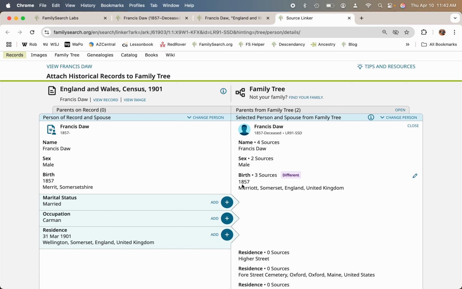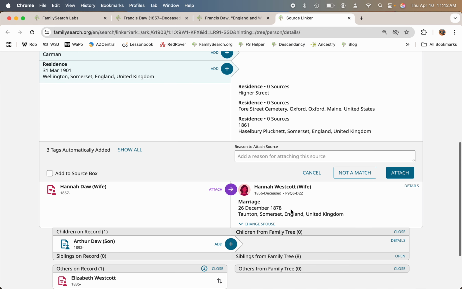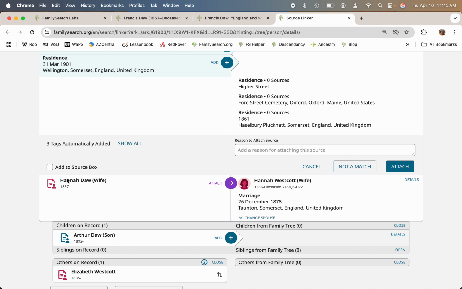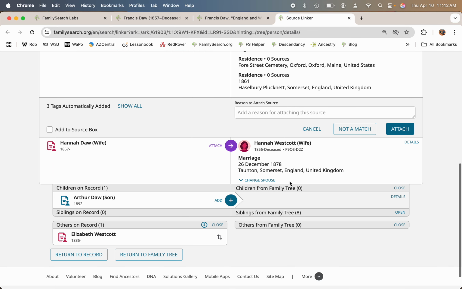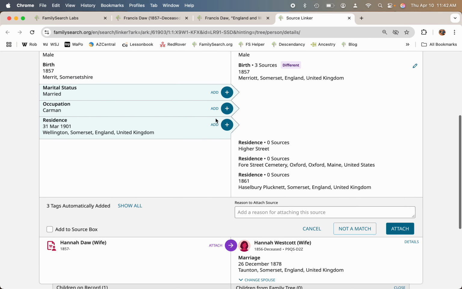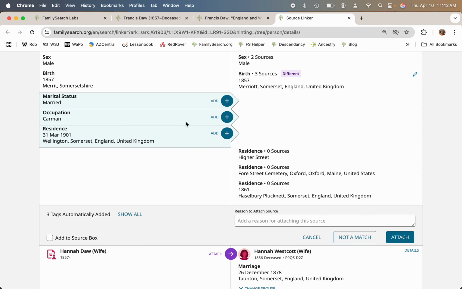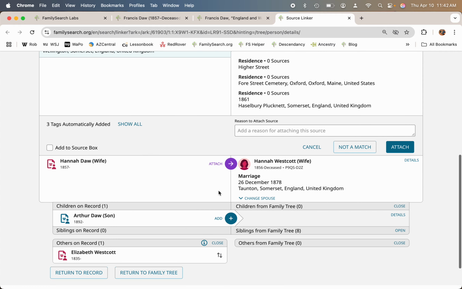We have two Francis Daws that were born in the same place, and they do have a Francis Daw who was also living in the same place. So if all of this is correct, then there is an individual over here, Arthur Daw, who has a son.